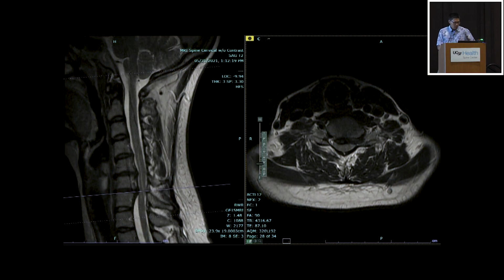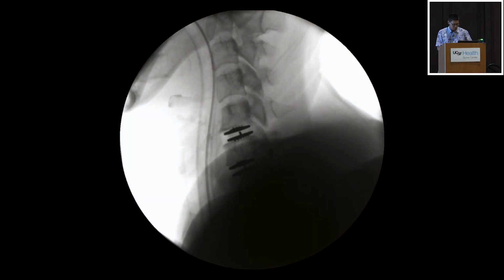We have 3 more minutes here, so we'll do one more case. There's a patient that came to me about 1.5 years after surgery. Initially, she did have a lot of neck pain right after surgery, but that improved. But here's her MRI pre-op. You can see she has stenosis, myelopathy symptoms.